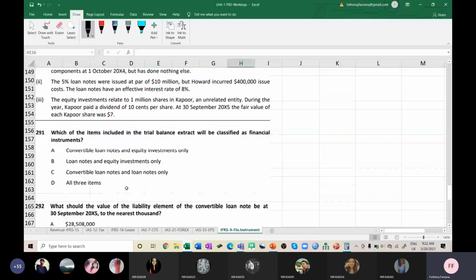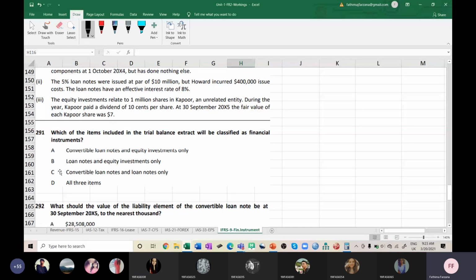Which of the items included in the trial balance extract will be classified as financial instruments? They've given you the options. The first: convertible loan notes and equity investments only. Is it correct? Don't we have other things to classify under financial instruments? Yes, ma'am, we have financial liabilities also.